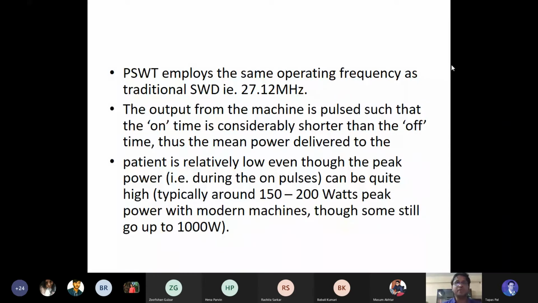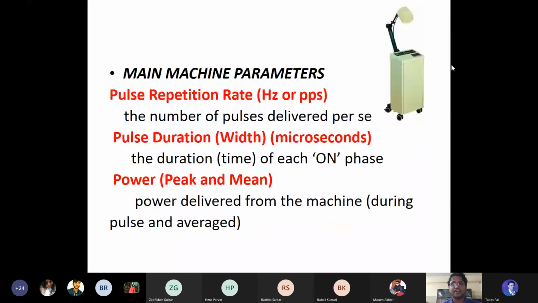The main machine parameters are the pulse repetition rate, the number of pulses delivered per second, the pulse duration, the duration of each of the on phase, and the power delivered from the machine. Those are the three main knobs present in the machine, and we wish to decide among these: the pulse repetition, pulse duration, and the power and the peak of that particular machine.